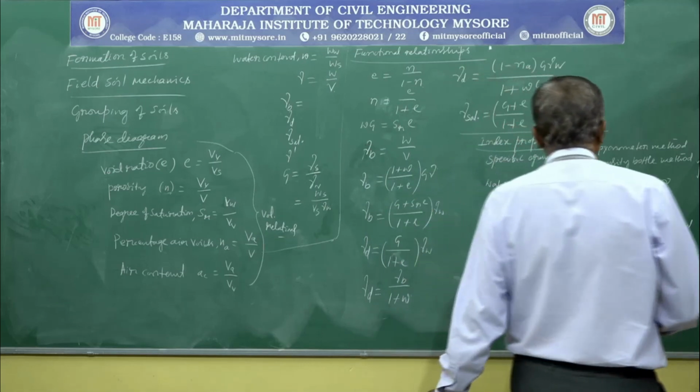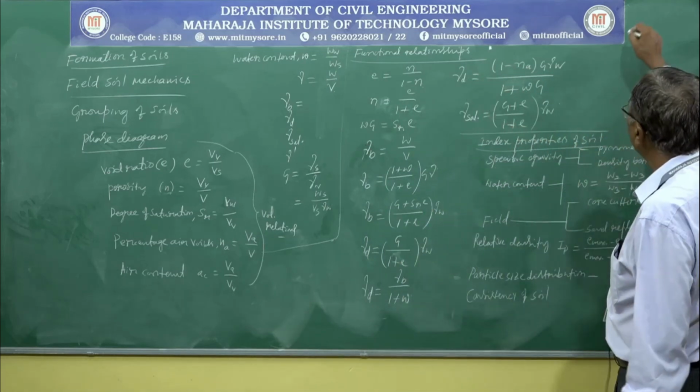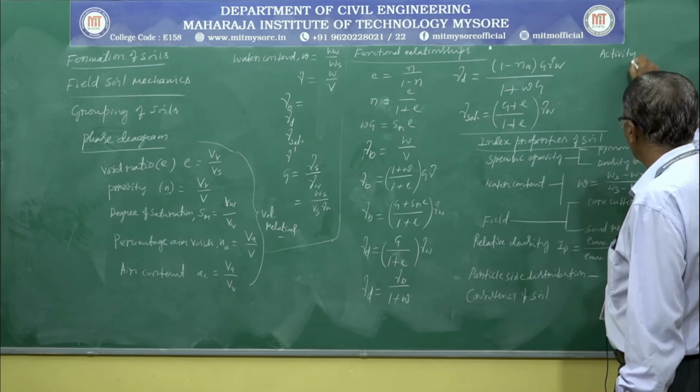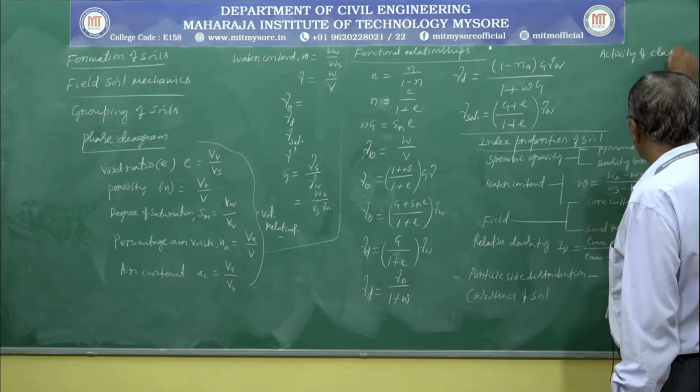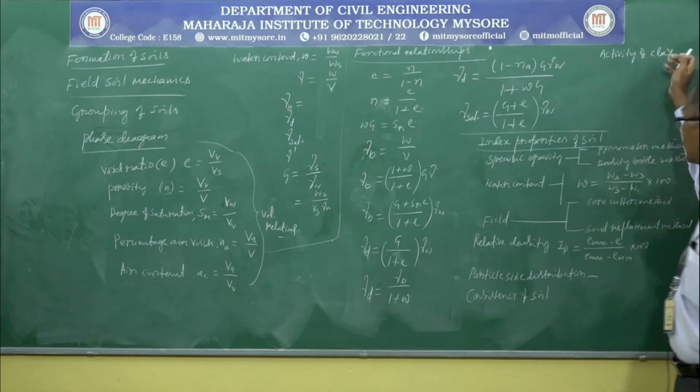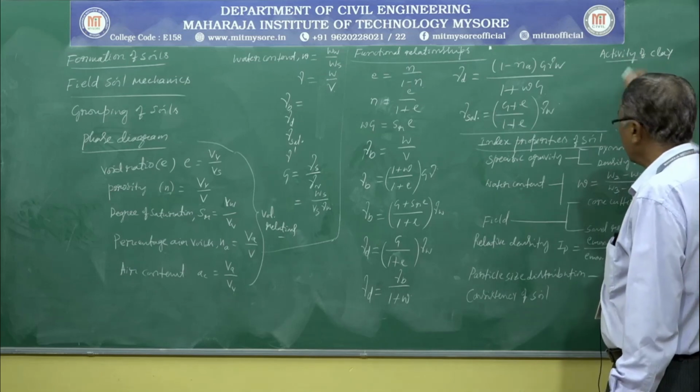Then we also discussed the activity of clay, what is activity of clay along with its importance, and for which soil it is applicable.